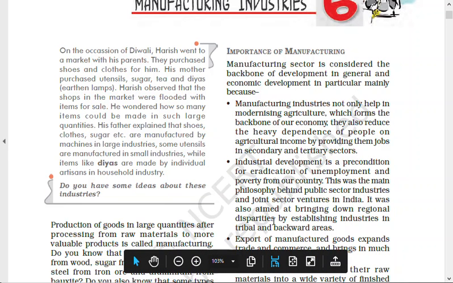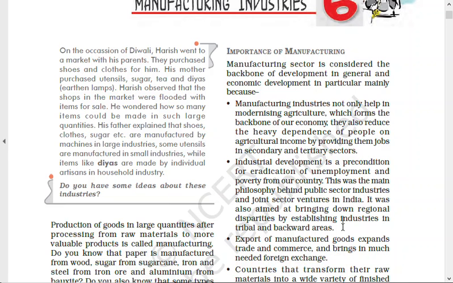It was also aimed at bringing down regional disparities by establishing industries in tribal and backward areas. Development does not mean that you develop most of the industries in developed states. A country has to keep in mind that there should be uniform development, which means all the states should have a stake and be equal participants in the process of development.